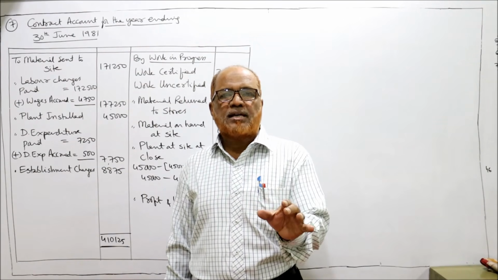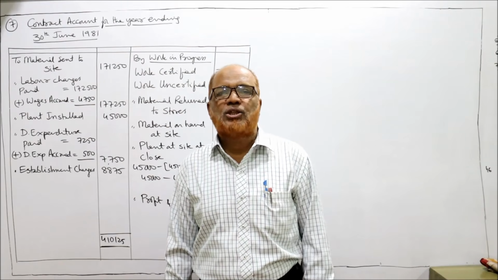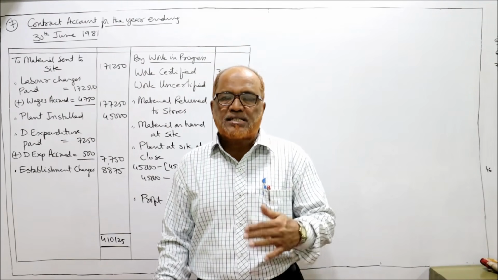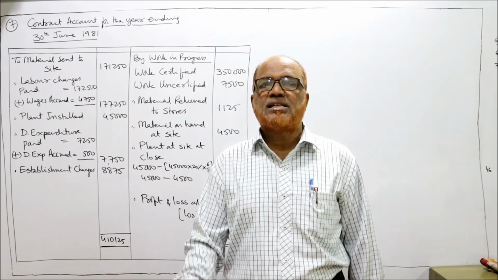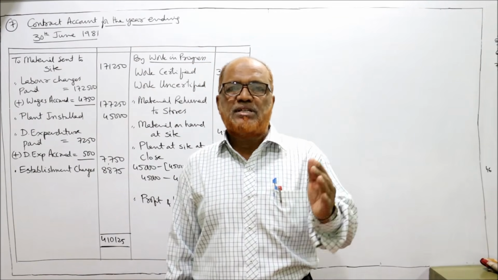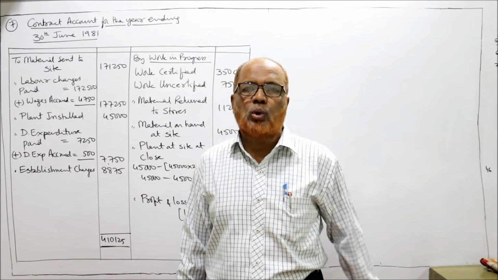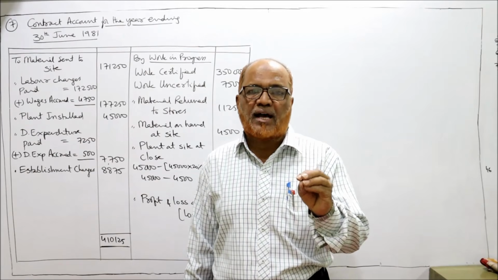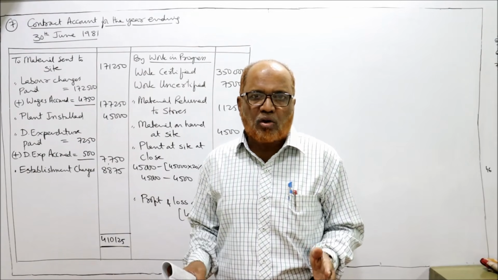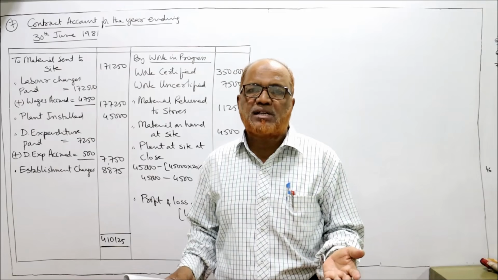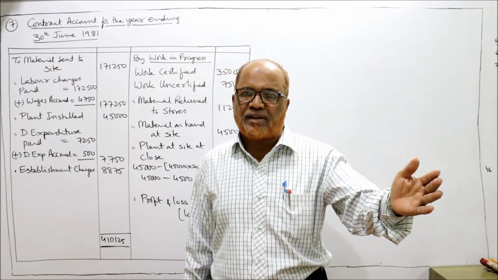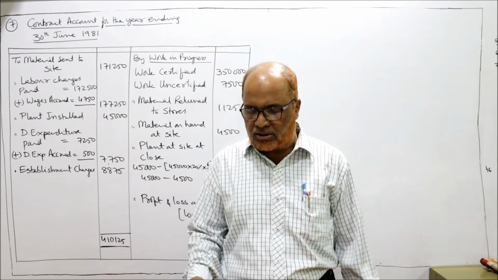Actually, this contractor is closing the accounts on 30th June every year. He has started the work on the contract on 1st January. That means from January 1st to 30th June, only 6-month work has been done. So on this contract, the work has been done only for 6 months because it was started on 1st January and we are closing the accounts on 30th June.